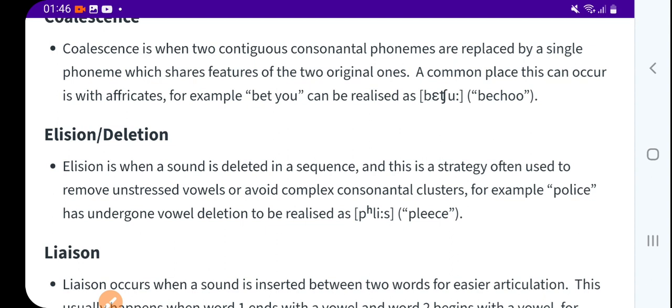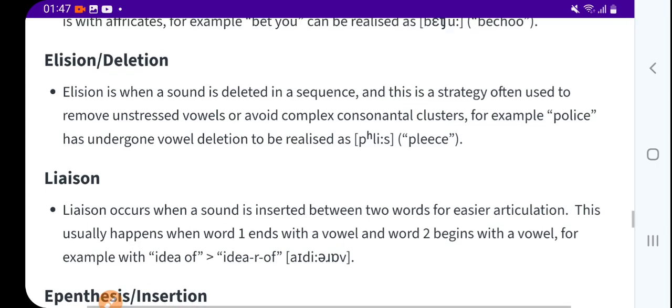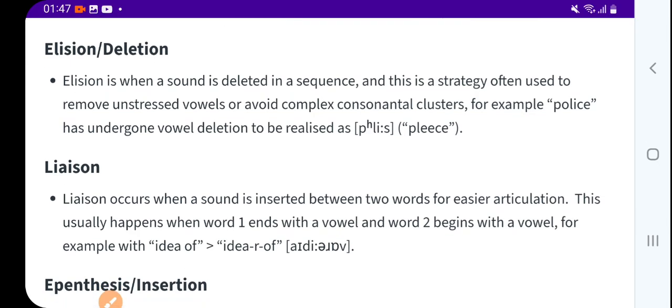The common place this can occur is with affricates. So you just don't have to remember much. I will simplify later on.